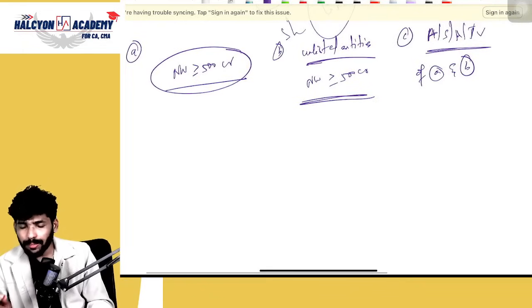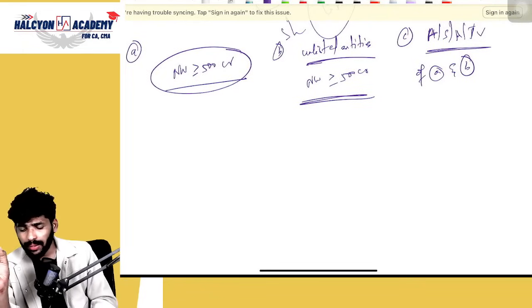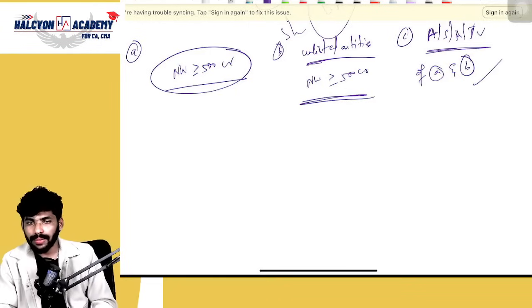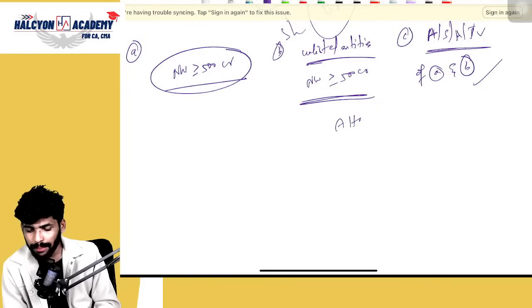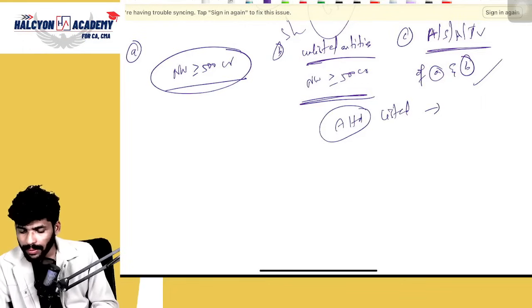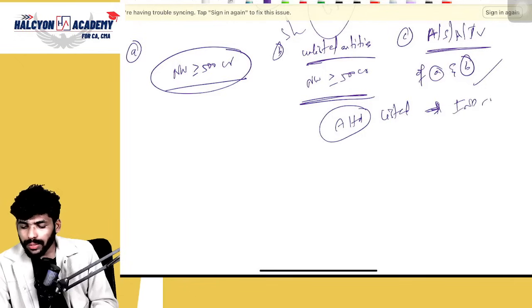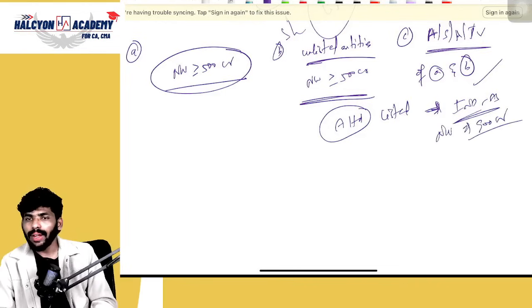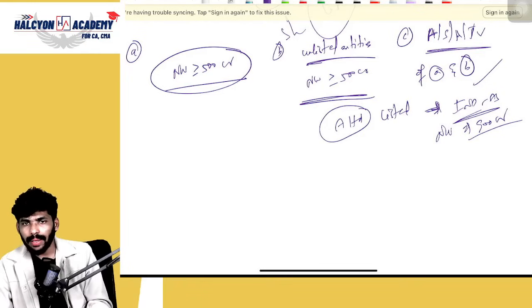I will discuss this point very clearly. If the examiner wants to confuse you, they will ask an MCQ from this point. Suppose, for example, A Limited is the listed entity, Ind AS is applicable to this company, and its net worth is 900 crores. It is listed, so obviously Ind AS will be applicable.